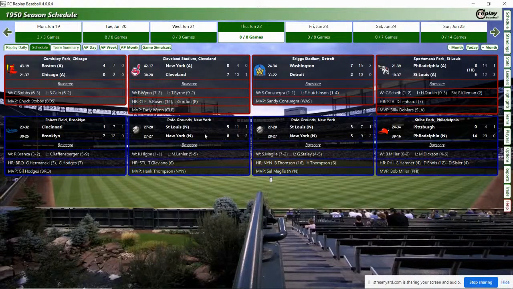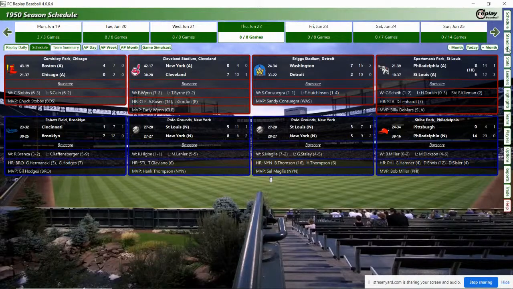The Giants defeated the St. Louis Cardinals 8-5 in Game 1 and 5-3 in Game 2. And the first place Philadelphia Phillies shut out the Pittsburgh Pirates at home 14-0, collecting 20 hits. That looks like the offensive performance of the day.